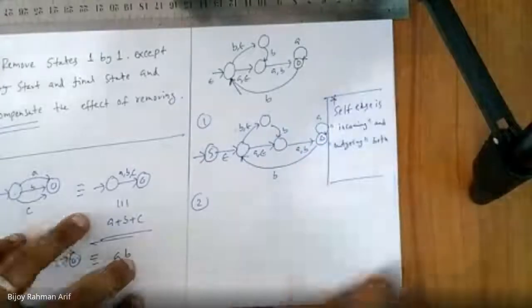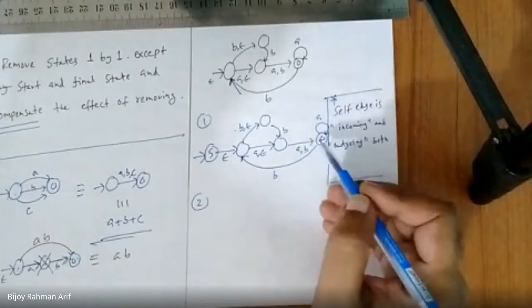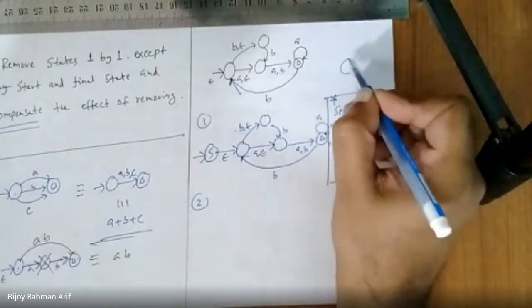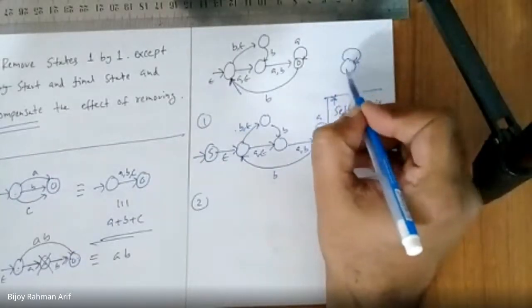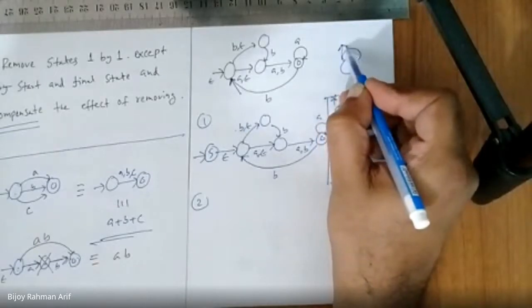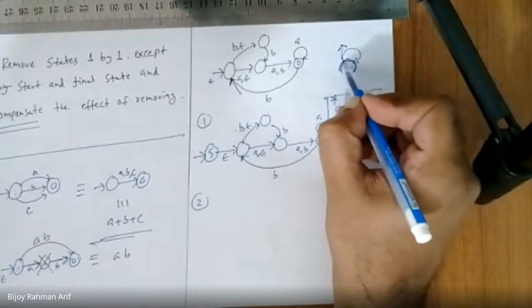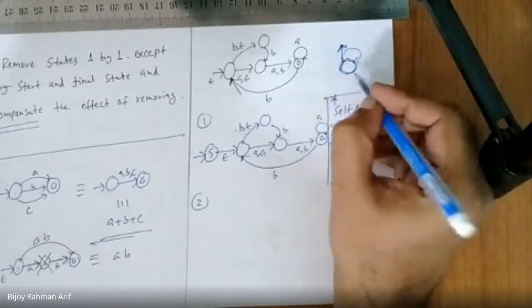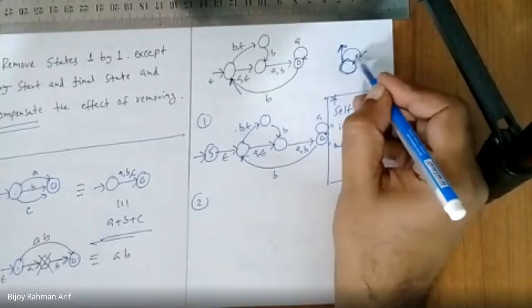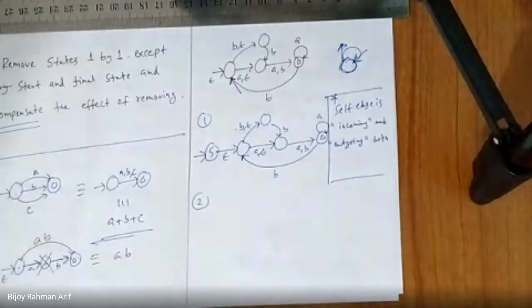Whenever there is a self loop or self edge, it is both incoming and outgoing. If you consider this state, from here I'm going out, so it is outgoing. Again, from outside, I'm coming in. So it is both incoming and outgoing. Please be careful about self loops.